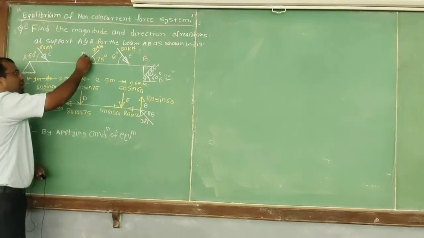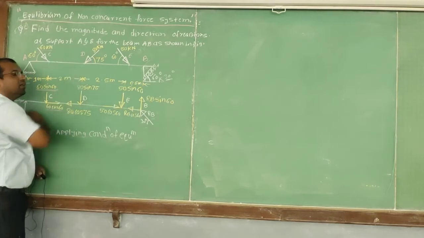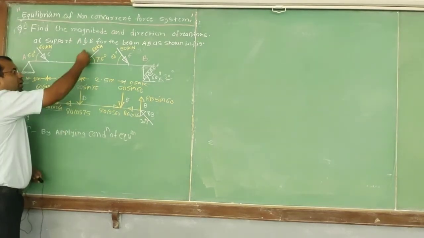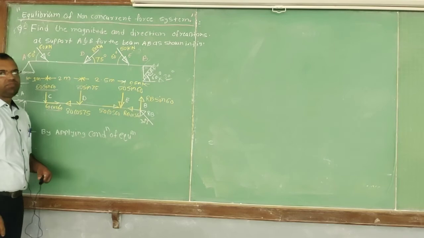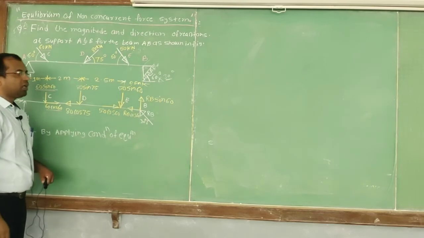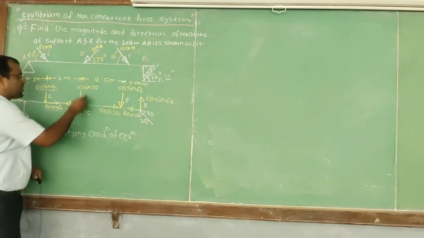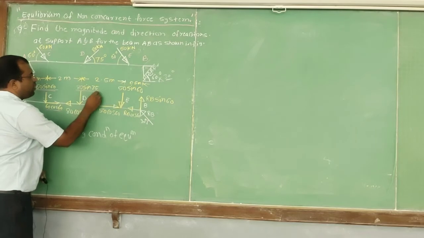Similarly, this force of 80 kilonewton is in the third quadrant. So we have to resolve this force into its two components. What are the two components? The first component is 80 sine 75.